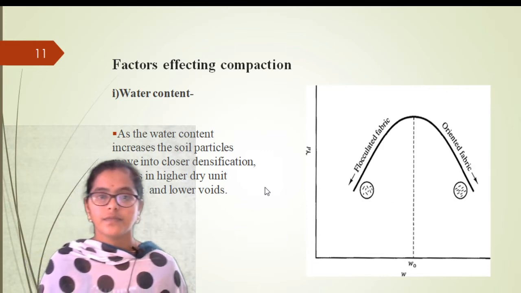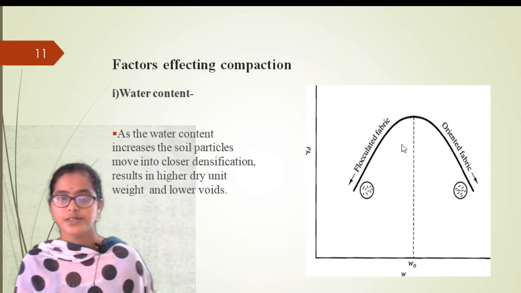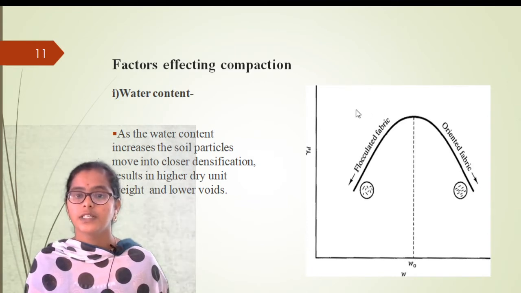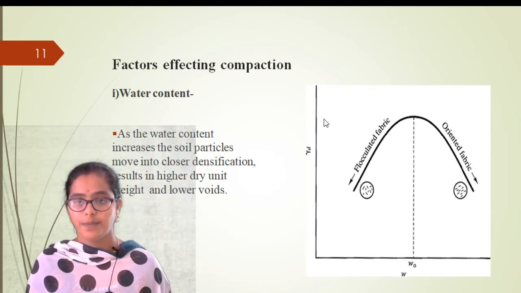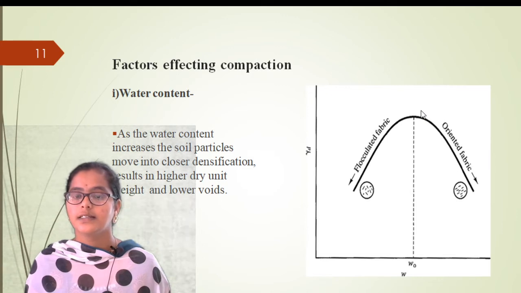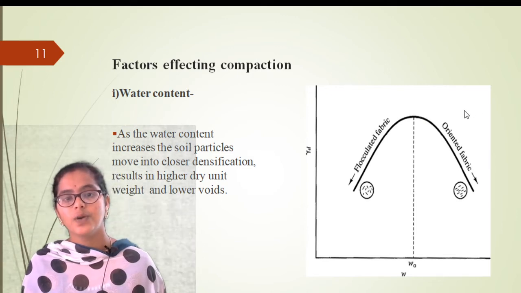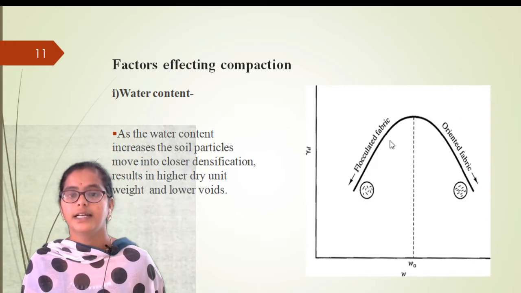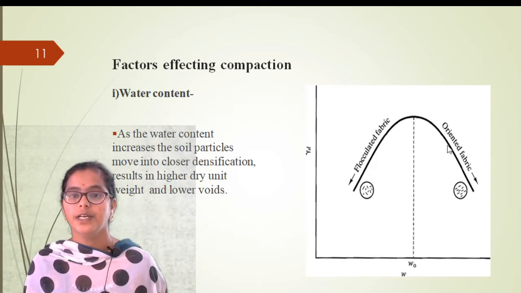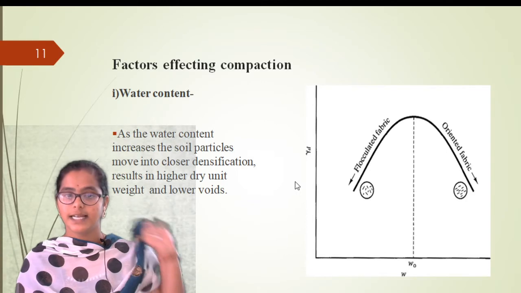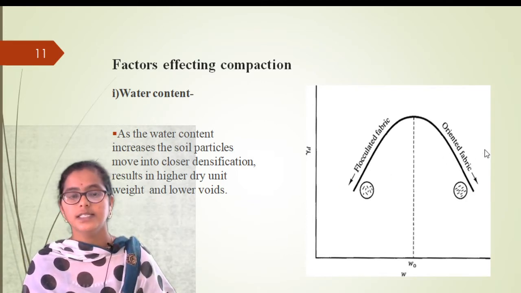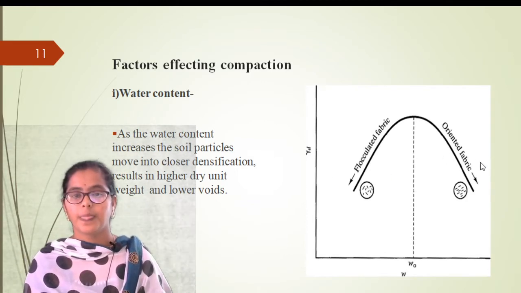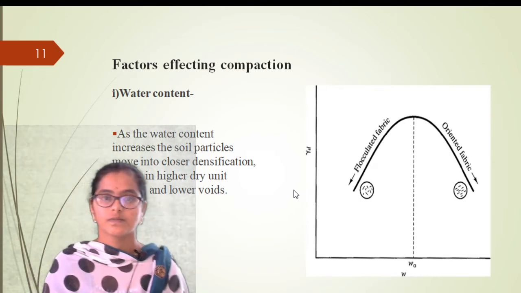Here you need to note down one more thing. The left side of the compaction curve is called the dry side of optimum, and the right side is called the wet side of optimum.